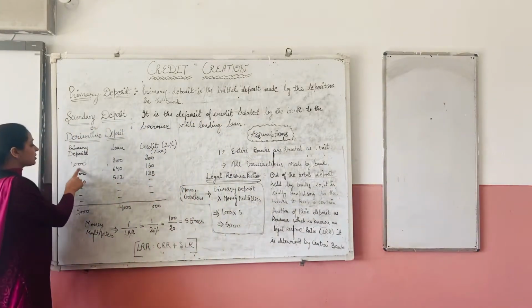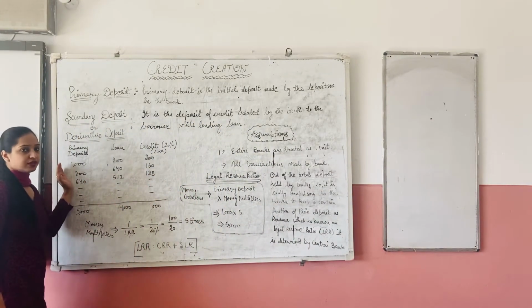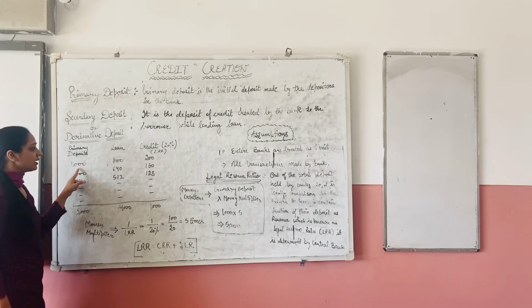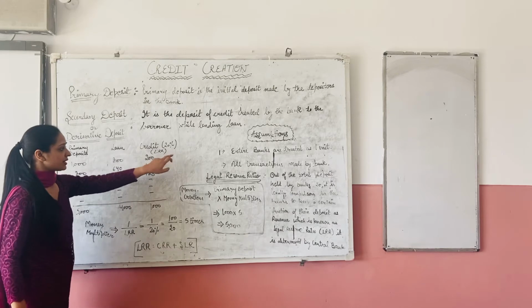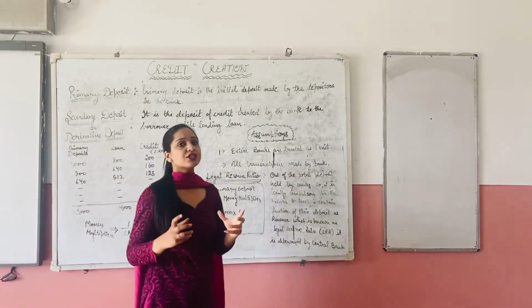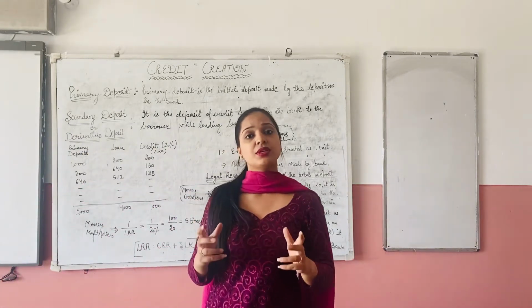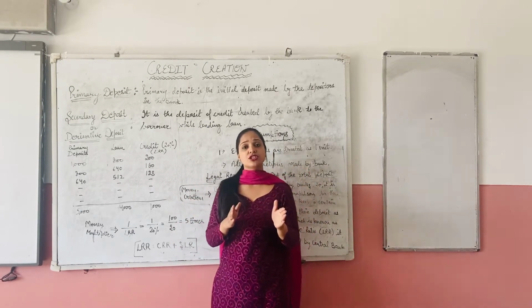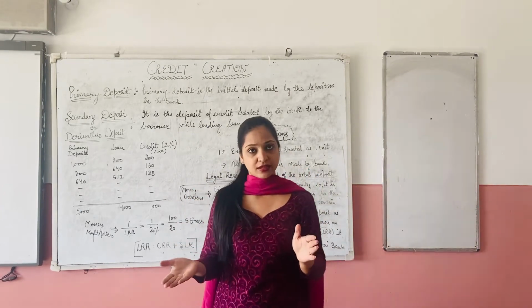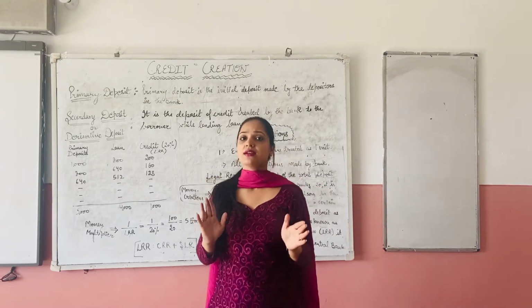See, primary deposit. Let us say a person has deposited 1,000 in the bank. We have kept LLR, let us say 20%. How much amount is being kept with the central bank by the commercial bank? How are we going to determine it? It is being determined by the central bank.